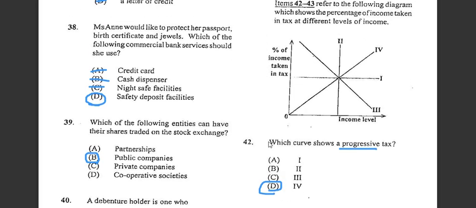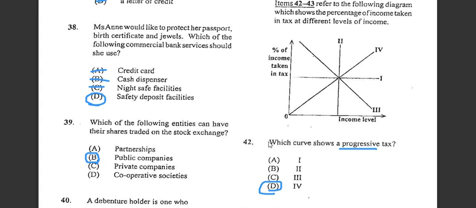Number 38. It says Miss Honey would like to protect her passport, birth certificate, and jewels. Alright, so which commercial bank service should she use. So the best one would be the safety deposit facilities.